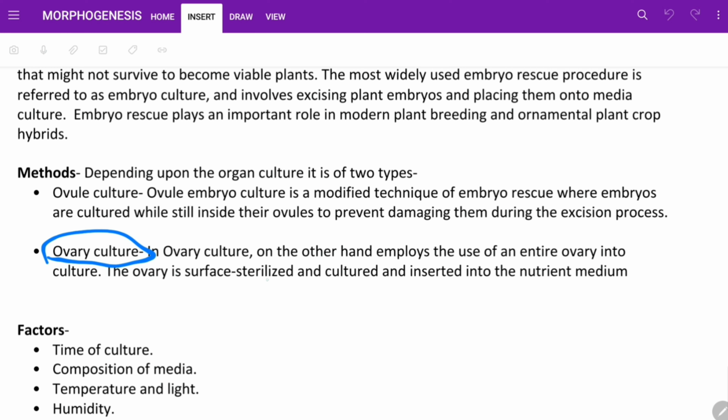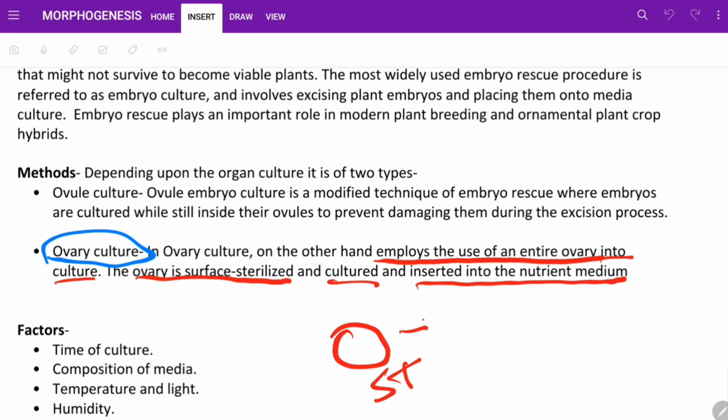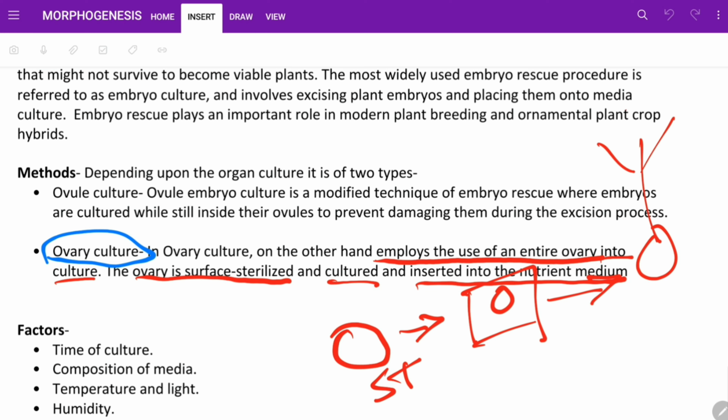The ovary is surface sterilized and inserted into the culture medium, and then from that ovary a whole plant is produced. So this is ovary culture.